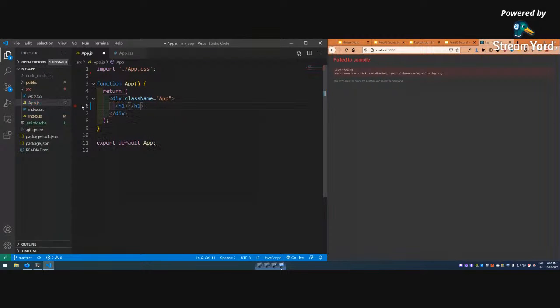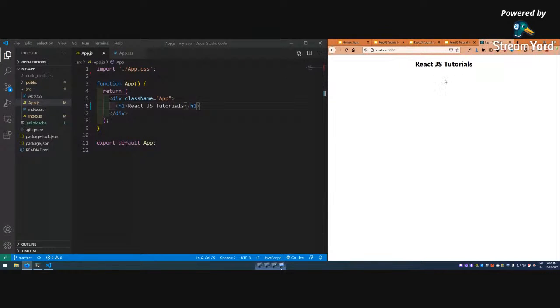h1. We will learn about this JSX also soon. So like this, if I do, sometimes it is very slow nowadays.